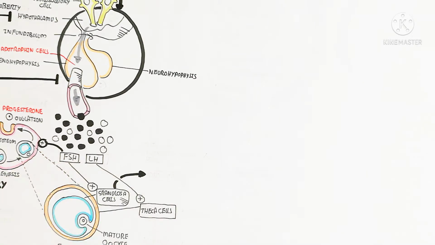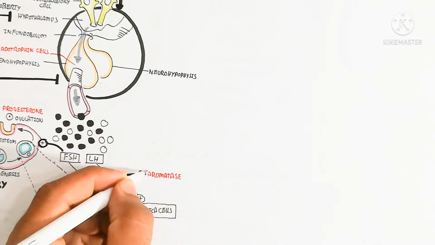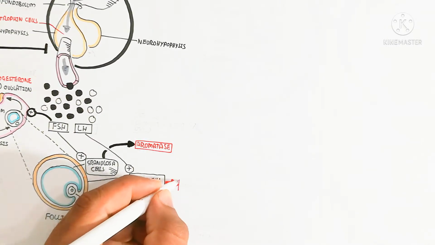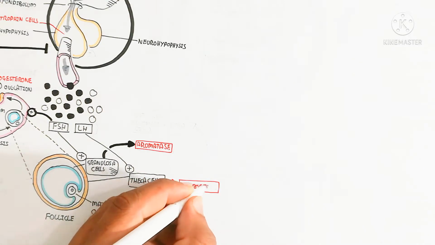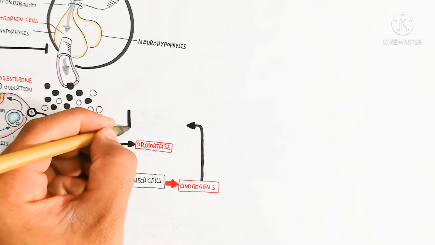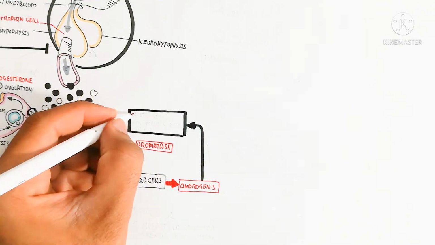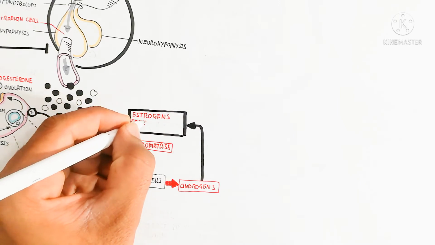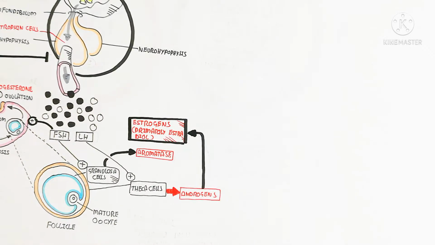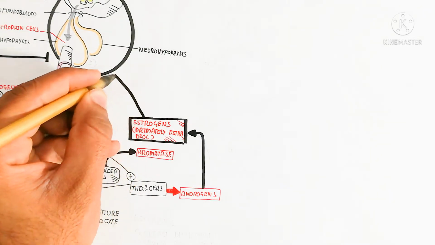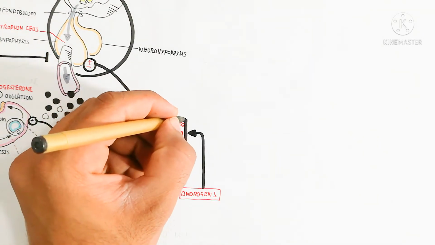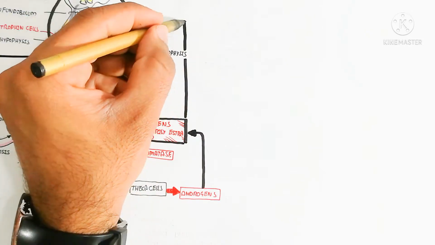The corpus luteum produces progesterone, which inhibits the hypothalamus and the adenohypophysis, so there is no production of follicle stimulating hormone and luteinizing hormone after the release of the egg. The granulosa cell produces aromatase, and the theca cell produces androgen hormones, which will also be converted into estrogens, primarily estradiol. So the aromatase enzyme is also used for the conversion of androgen hormones, for example testosterone, into estrogen in the female also.